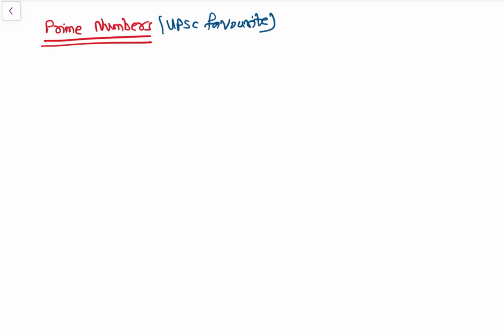So prime numbers. Prime numbers क्या है? Numbers having only two factors. Only two factors. That is, हम समझ लेते हैं. Numbers having only two factors.